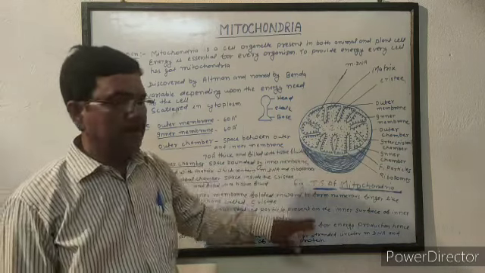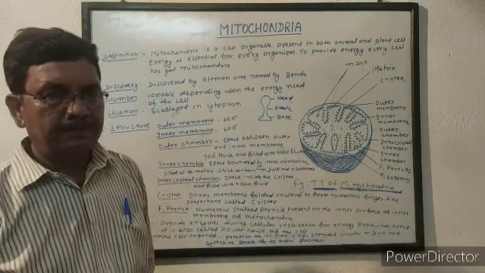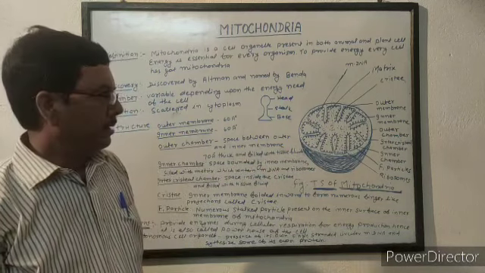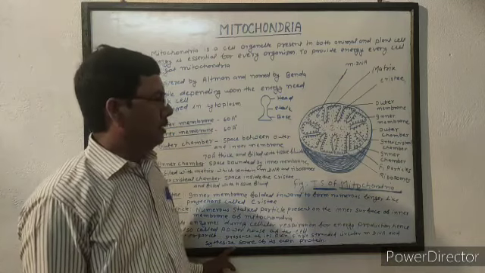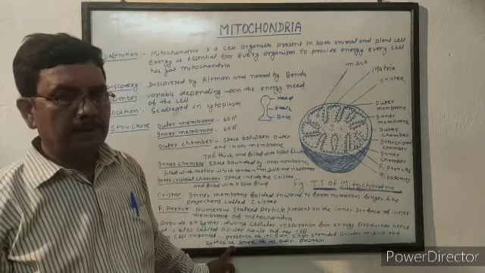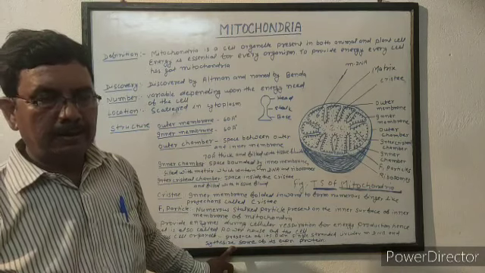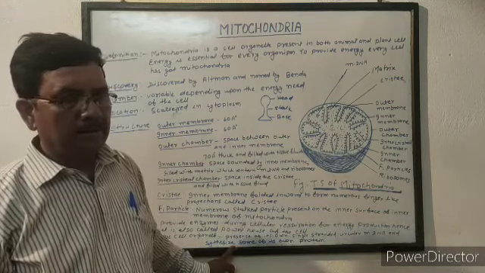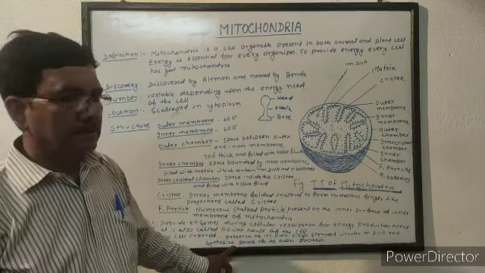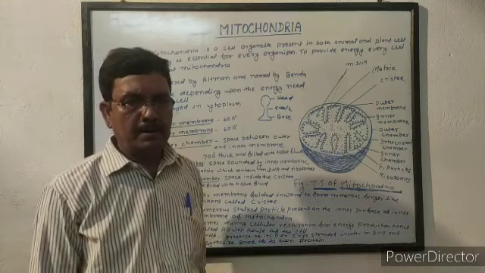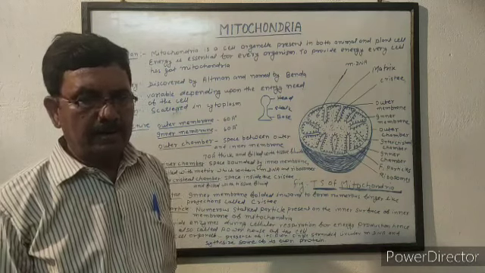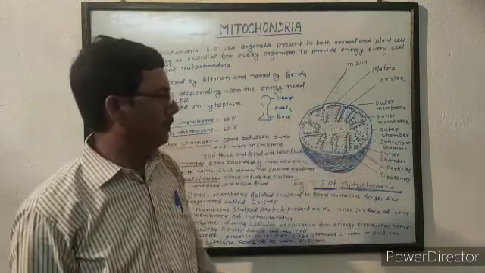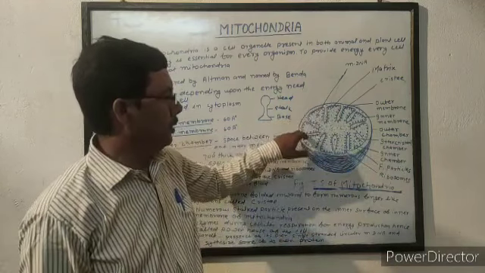Once again, summarize the structure of mitochondria. Mitochondria is oval or rod shaped. The two membranes, outer membrane and inner membrane, both are about 60 angstrom in thickness, and there are three chambers, which are outer chamber, inner chamber, and intercristial chamber. Outer chamber is the space between outer membrane and inner membrane. It is filled with tissue fluid.